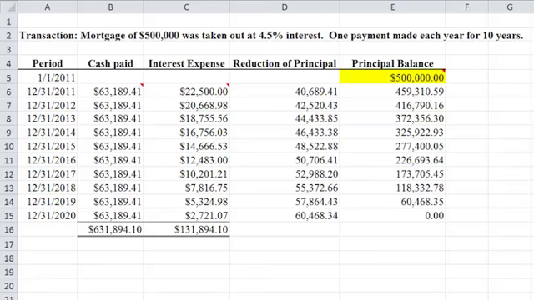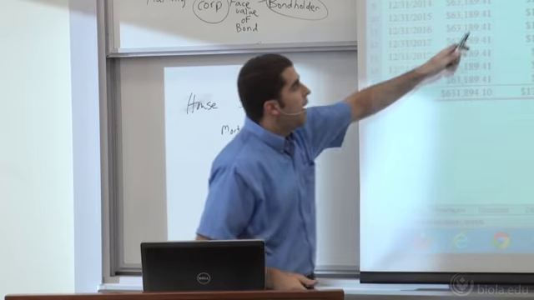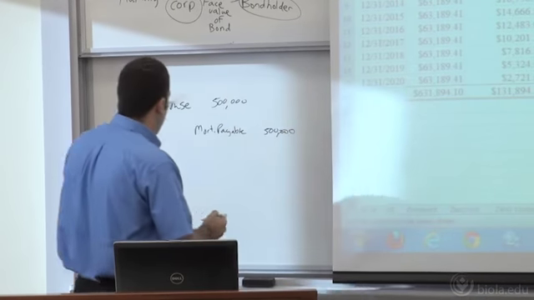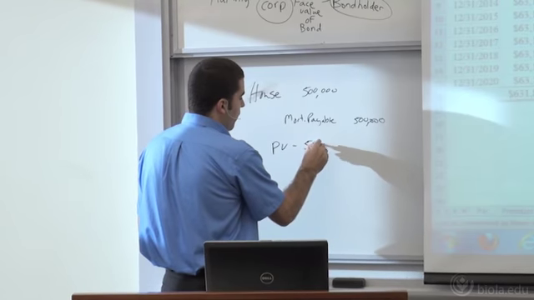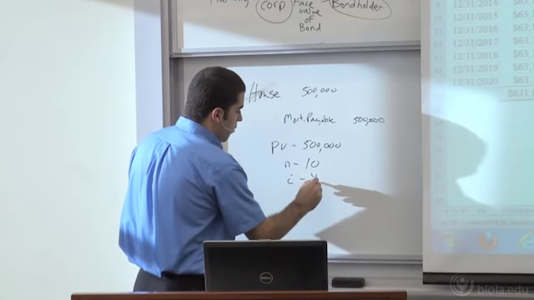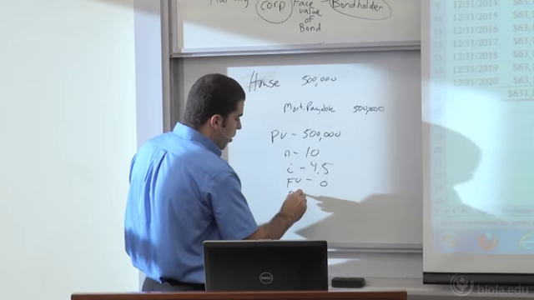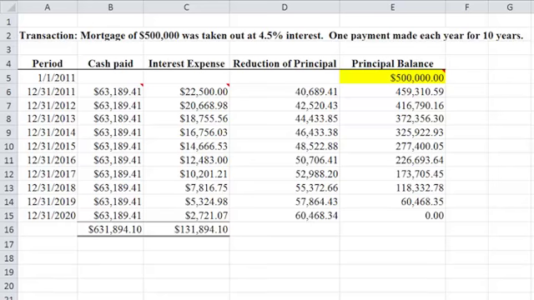A mortgage of $500,000 was taken out at 4.5% interest. One payment is made each year for 10 years. I didn't give you in this particular example how much the payment would be on an annual basis. Typically you make your mortgage payments monthly, but for simplicity, we'll just do an annual payment here. I would need to figure this out based on the financial calculator. So I put in a present value of 500,000, an N of 10, an I of my market rate of interest, 4.5. There's going to be no future value. I don't have to pay anything lump sum at the very end. If I put all these in and solve for payment, I should get 63,189. Make sure you can do that on your calculator.